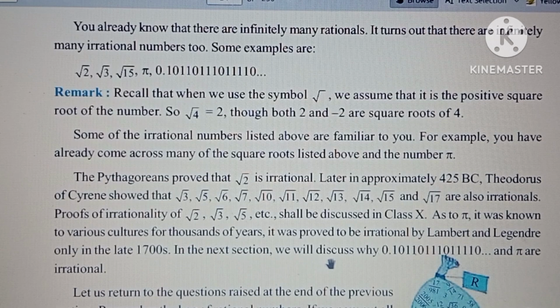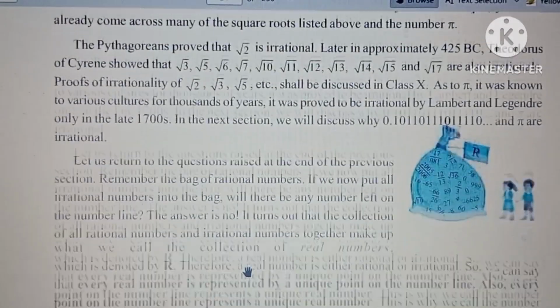In the next section we will discuss why 0.101101110 and so on, and pi, are irrational numbers.